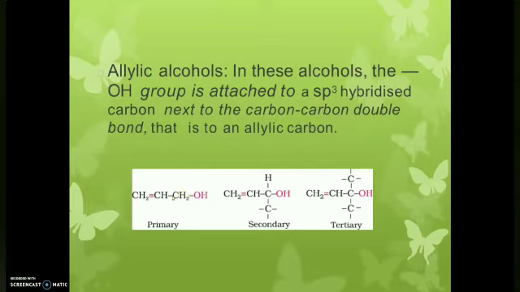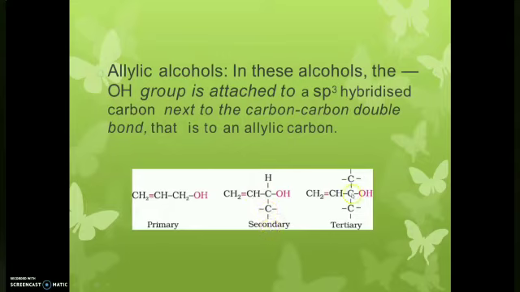If the allylic carbon is directly attached to one carbon atom, we call it a primary allylic alcohol. Here you can see the hydroxyl group attached to an sp3 carbon atom, which is further attached to one carbon atom here and a second carbon atom here, so it is attached to two carbon atoms and we call it a secondary allylic alcohol.